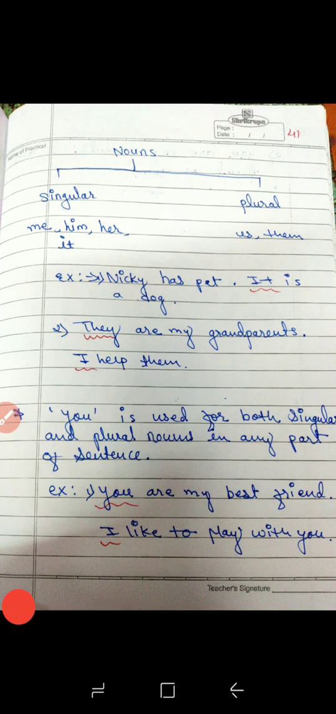Understood? For example, Nikki has a pet. So Nikki is a noun in the sentence, and it is a dog. Instead of using the noun again, we are using a pronoun here. The next, they are my grandparents. Here we are directly using the pronoun; we have started the sentence directly with the pronoun. I help them. Now I and them both are pronouns.